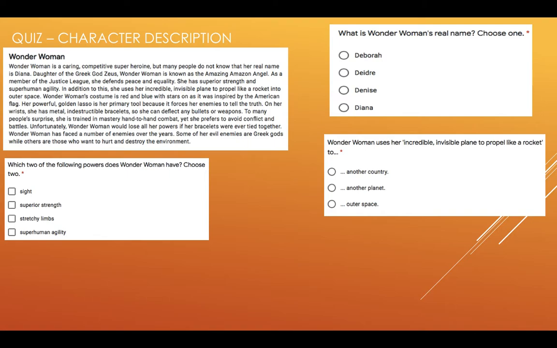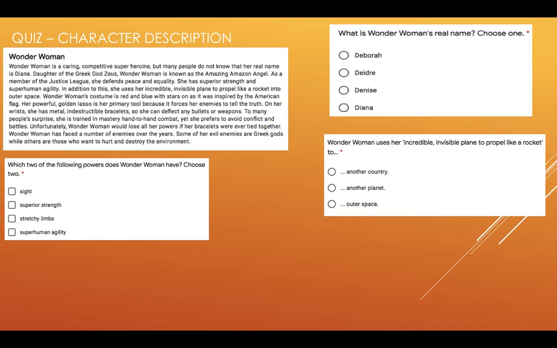Right, I think we've read enough so far. So what is Wonder Woman's real name? If you choose one of those names, it means that you'll be able to find that name in the text. So check in the text. Which of the following powers does Wonder Woman have? Choose 2. The key word in that question would be powers.